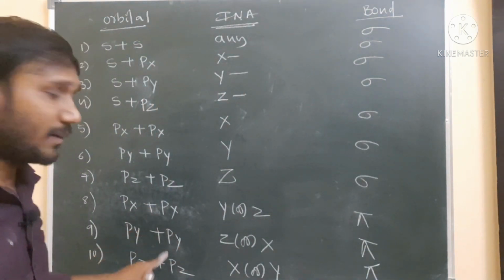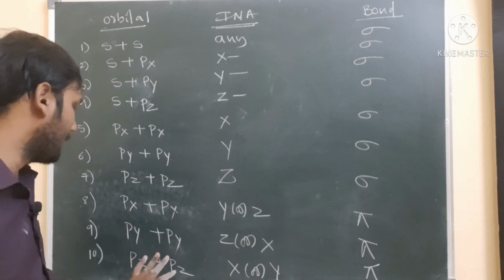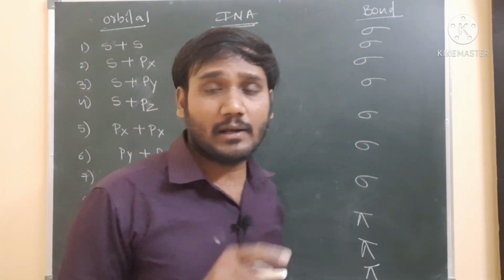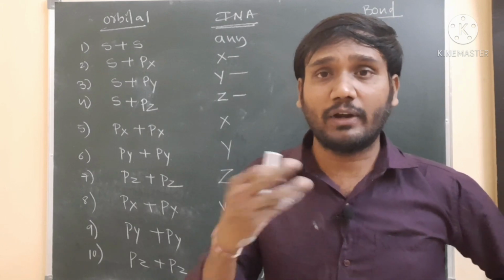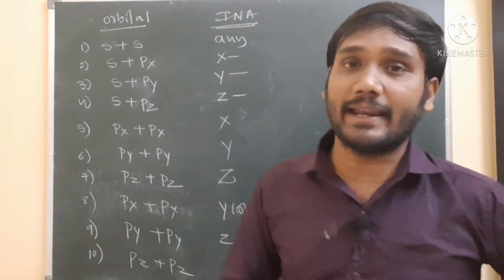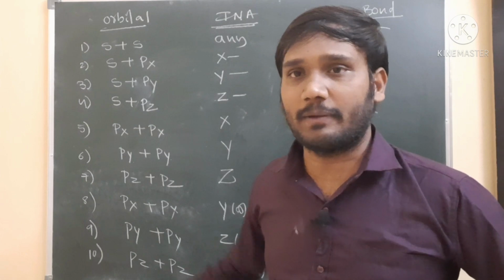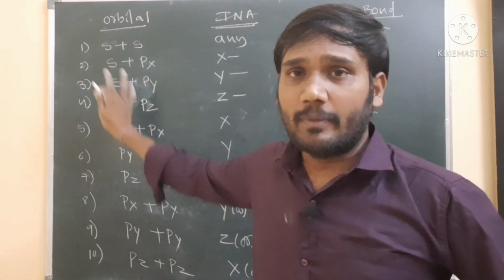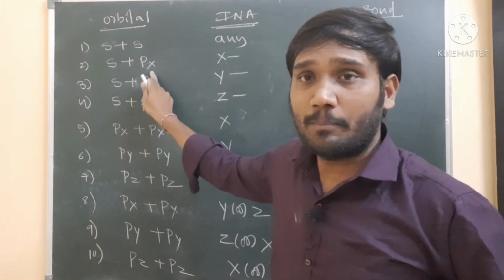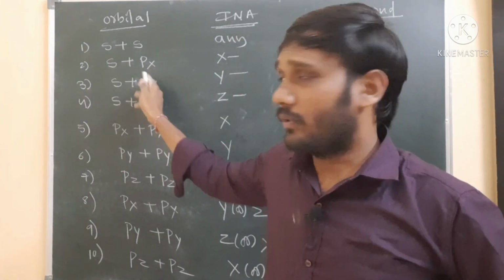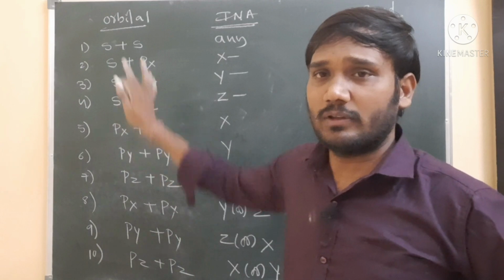But here, same orbitals I am taking: px px, py py, pz pz. When you take different orbitals, a bond is not possible, because different orbitals have different orientations or directions. That's why a bond does not take place, except for the s orbital, because the s orbital is non-directional. Any direction is possible, there is no problem.